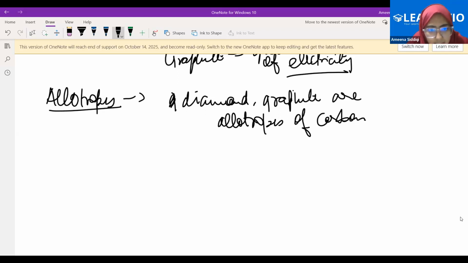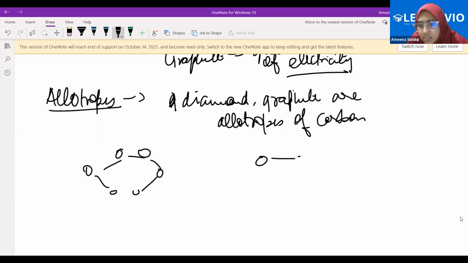Example, let's say that diamond is made like this. All of these are carbon atoms. I'm just giving you an example here. Graphite is made like this. Both of them are solids and both are made up of carbon atoms. But what is different? The structure is different, right? The bonding is different. Are you getting it? Therefore, carbon has three allotropes: diamond, graphite, and fullerene.